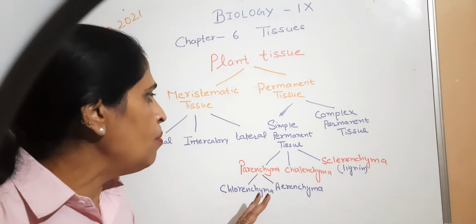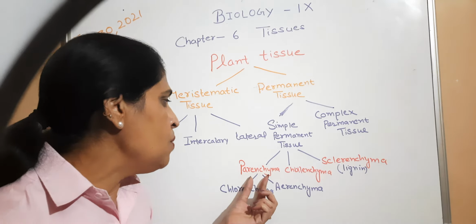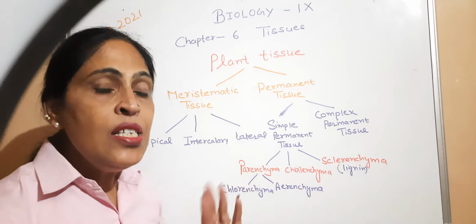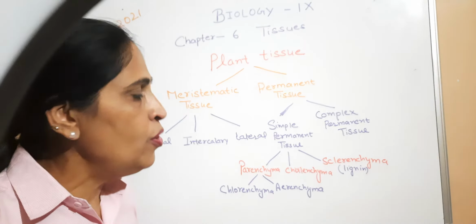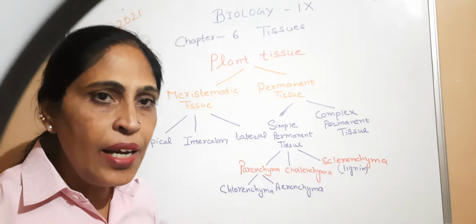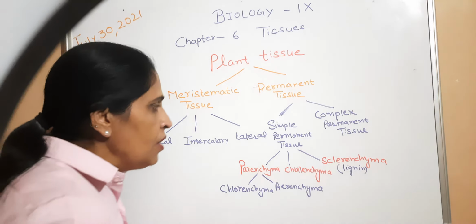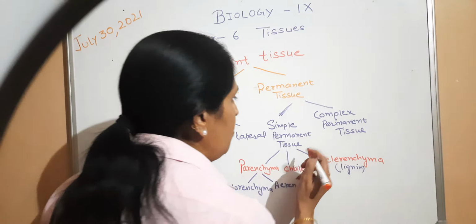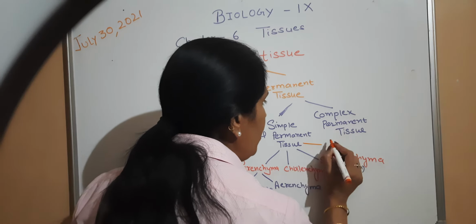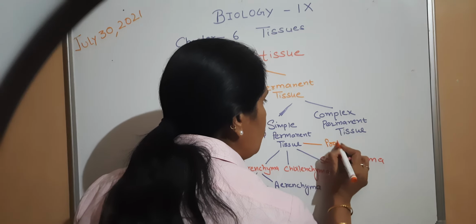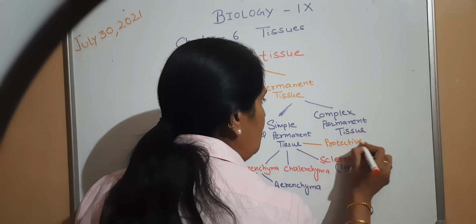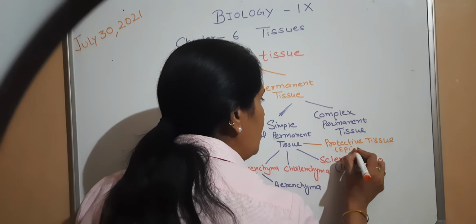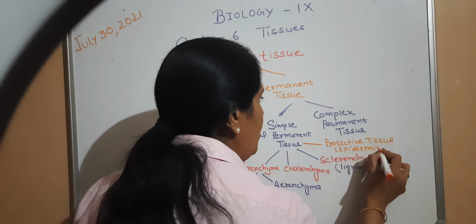Okay, this was all about the simple permanent tissues, that is parenchyma, collenchyma and sclerenchyma. Now, what is the outer boundary of the plant body? What is the outer lining of the plant body? That is the protective tissue, and we call it epidermis. We can also write it here under simple permanent tissue: protective tissue, and this is called epidermis.